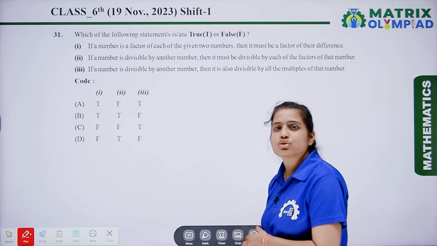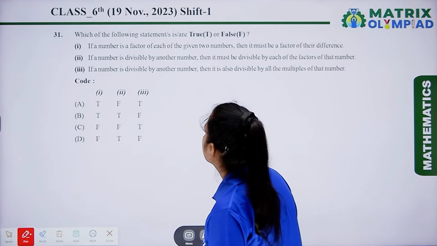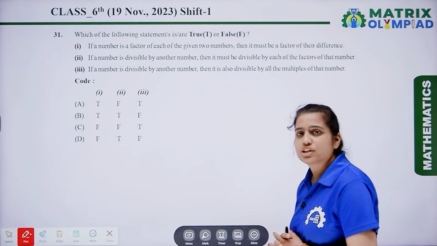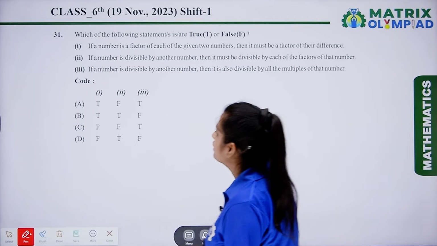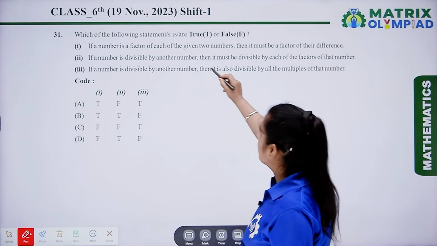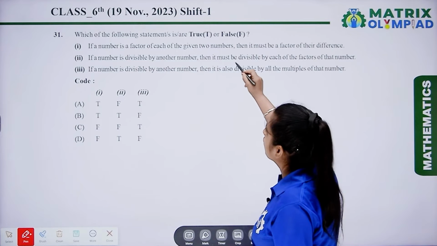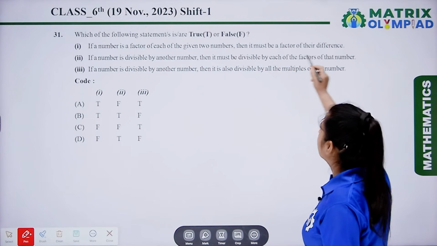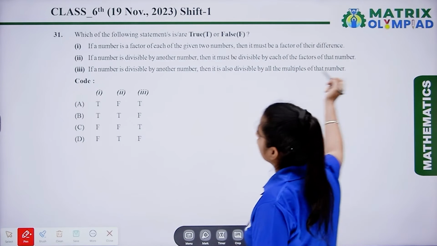Now, the next question is question number 31. In this question, we have to state which statement is true and which is false. Now, the first statement is, if a number is a factor of each of the given 2 numbers, then it must be a factor of their difference.